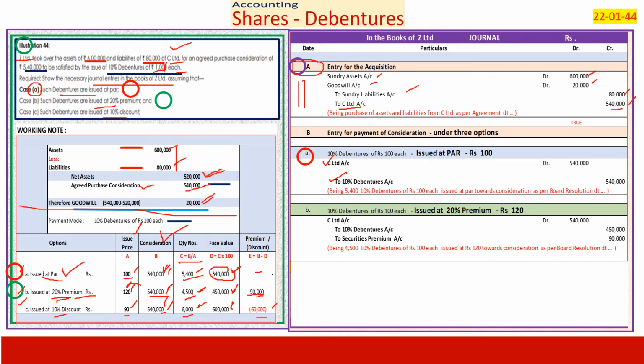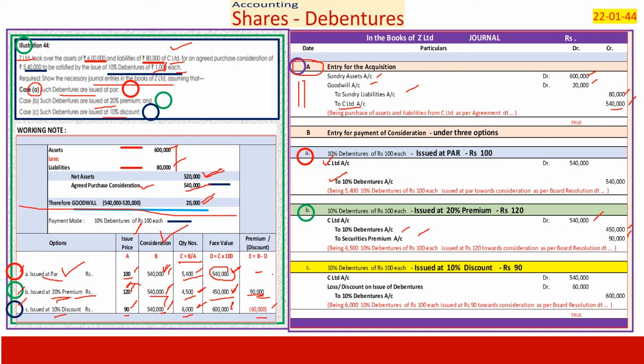C Limited, we are supposed to pay them 5,40,000. We are issuing debentures worth 4,50,000, 90,000 premium. Just put it like this: debentures, securities premium. 4,50,000 and 90,000. Simple.